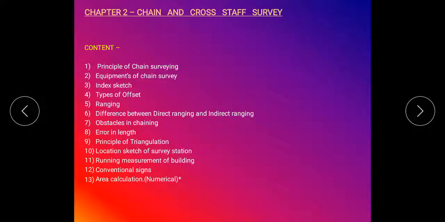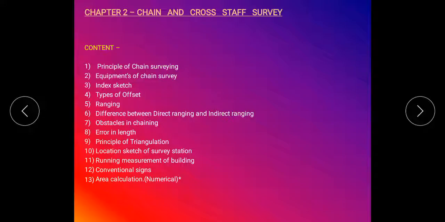It means the thirteenth content has numericals based on area calculation. So these all are the contents of the second topic, chain and cross staff survey.